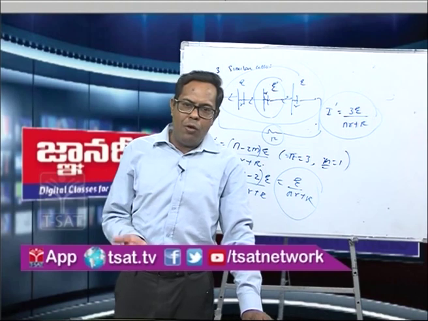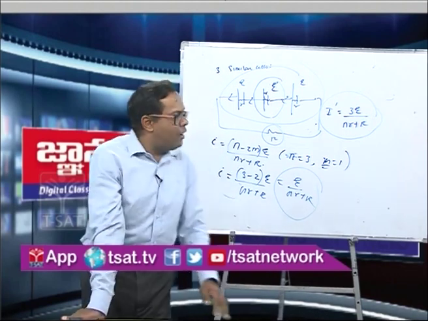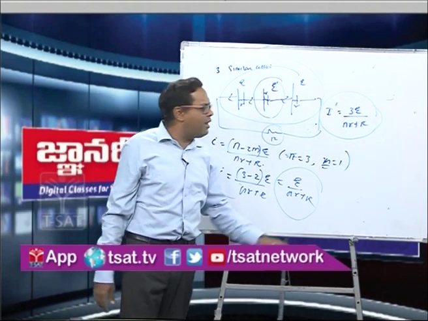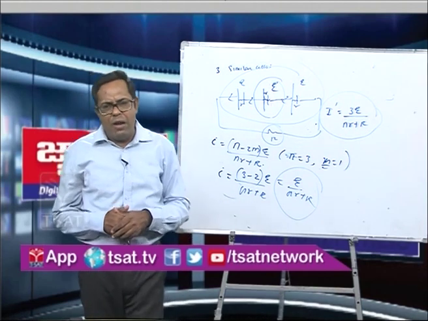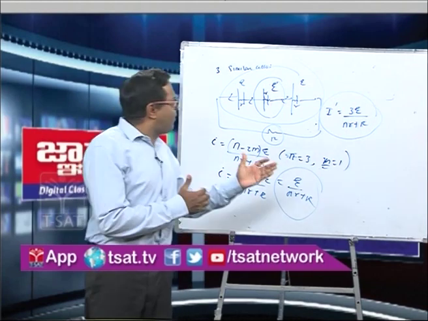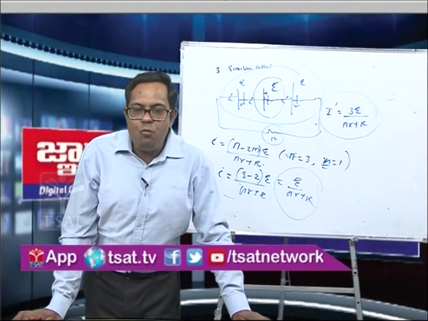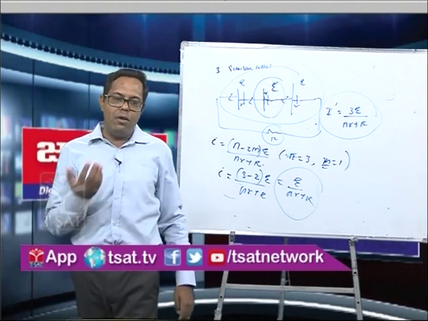Yes, it may be 0 when we have 2 cells and one is wrongly connected. Then the current will come out to be 0. But if it has more than 2 cells, say 3 cells and one is wrongly connected, the current will be reduced, and it will have a certain value. It won't be 0 always. So this is the first case we have learned, about how the cells are connected in series, when the cells have to be connected in series,